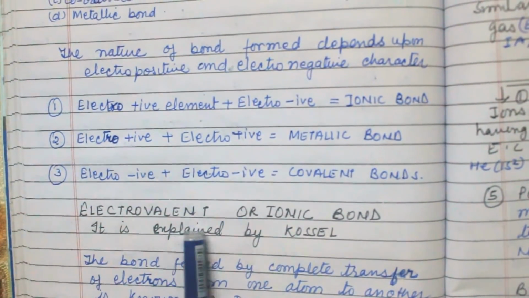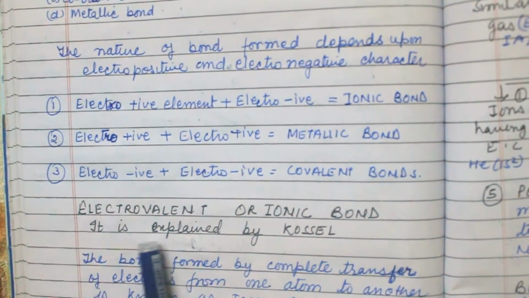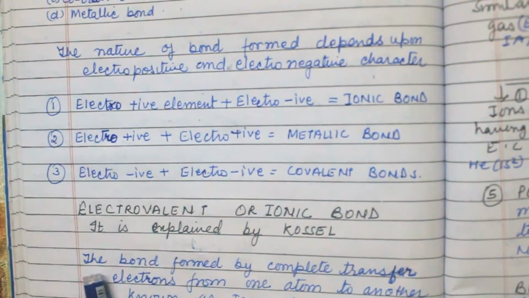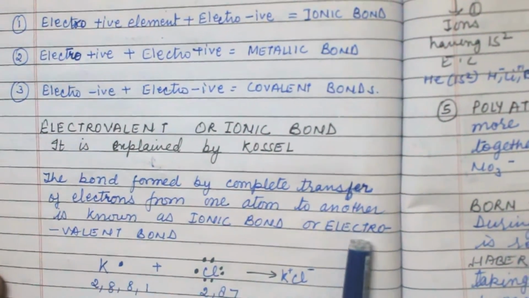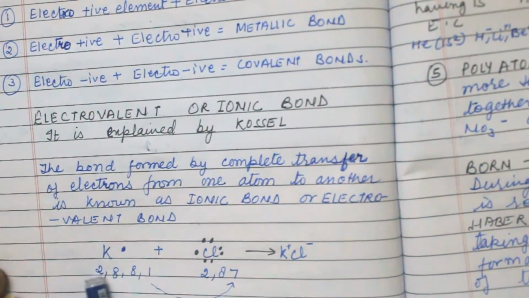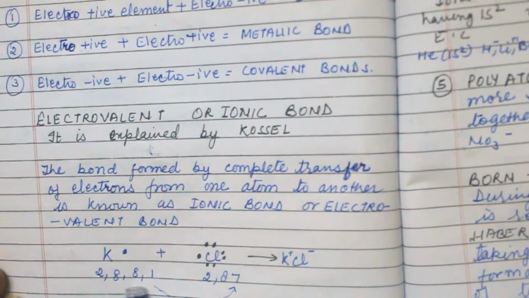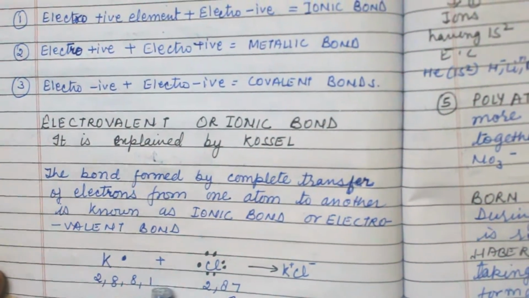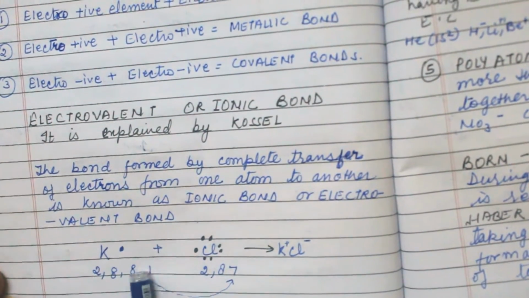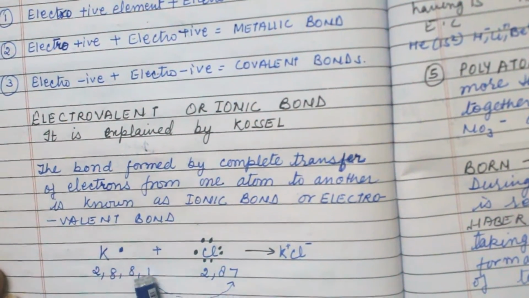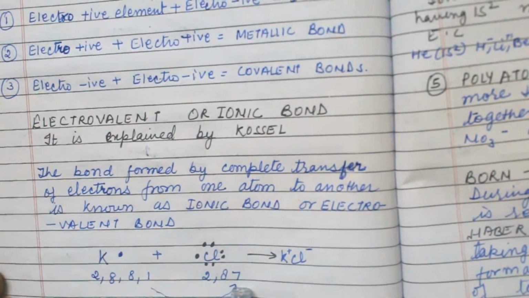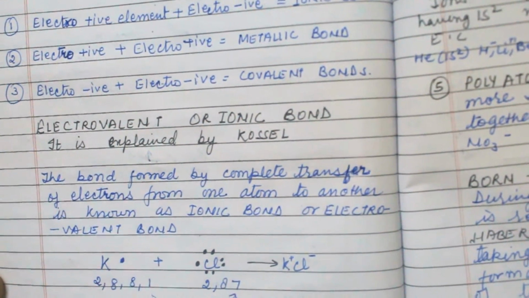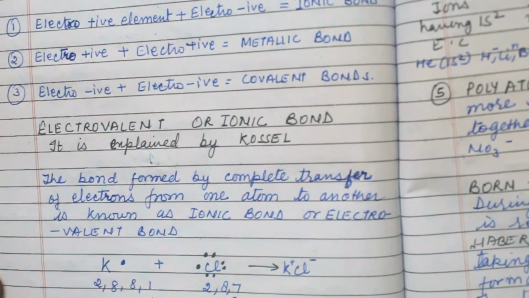Now come to electrovalent or ionic bond. It is explained by Kossel. The bond formed by complete transfer of electrons from one atom to another is known as ionic bond or electrovalent bond. For example, in potassium the electronic configuration is 2, 8, 8, 1. The outermost or valence shell has one electron, and in chlorine the electronic configuration is 2, 8, 7, and the outermost valence shell contains 7 electrons.